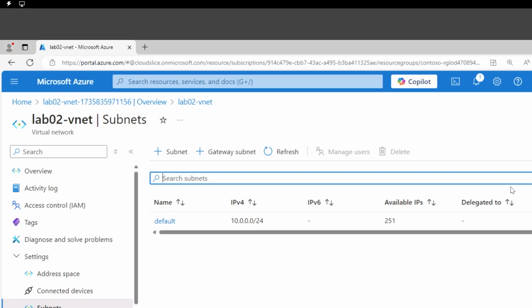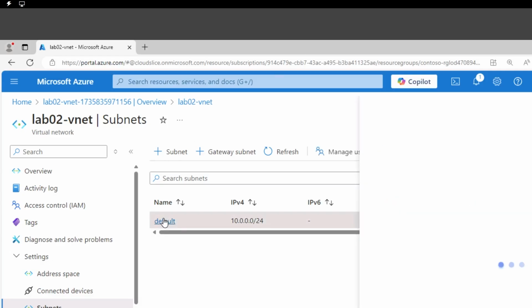Okay, so a /24 is actually 256 IPs, but why do we see 251? Well, the good reason is that Azure will reserve 5 IPs within each subnet. So even if a /24 is 256, 256 minus 5 is 251 IPs. Okay, so we have 251 IPs that we can leverage through that default subnet out there.